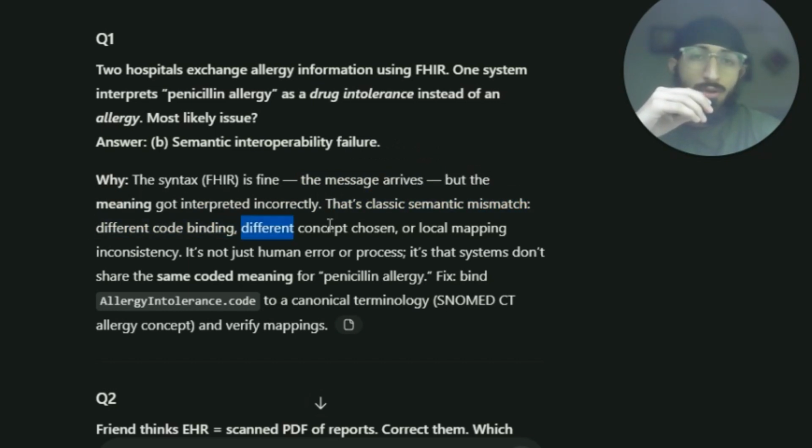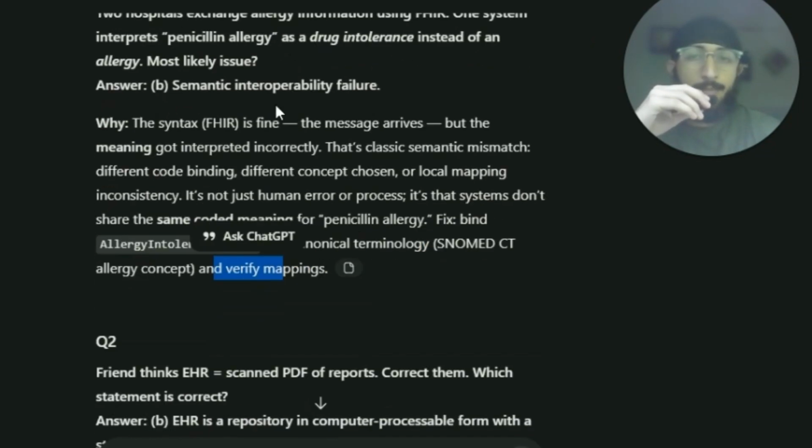Different code binding, different concept chosen, or local mapping inconsistency. It's not just human error or process. It's that systems don't share the same coded meaning for penicillin allergy. Fix: bind AllergyIntolerance.code to a canonical terminology, that is, a SNOMED CT allergy concept, and verify the mappings.